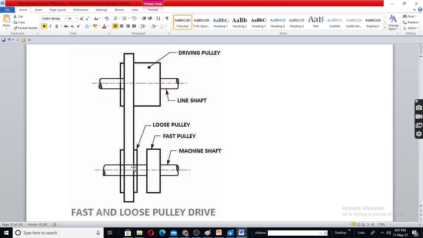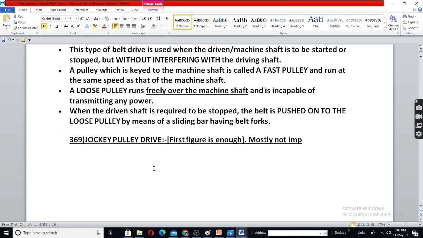This will be rotating freely. Some small energy will be lost. Then you can safely take it, or whatever it is you can do, or you can leave the belt as it is. You can also again engage that belt to the load. Suppose temporarily you want to disconnect the load. In such case, this loose pulley is useful.